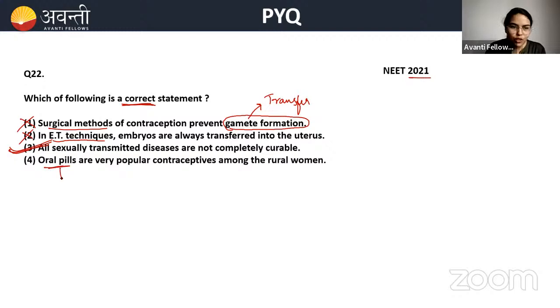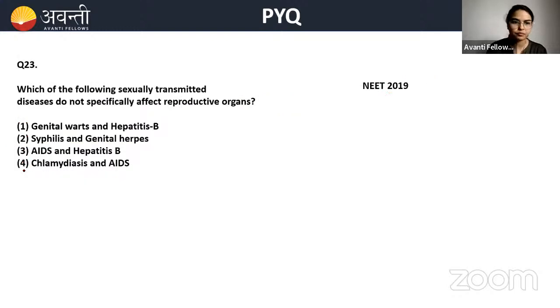No, oral pills are popular in urban areas like metropolitan cities or big cities. But in the rural areas, more common are condom and IUD. Okay, so option C is the correct option.